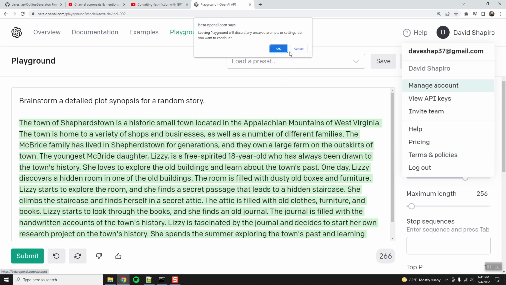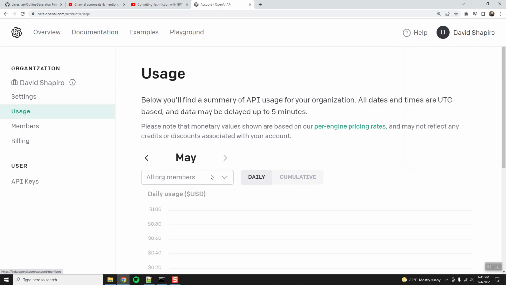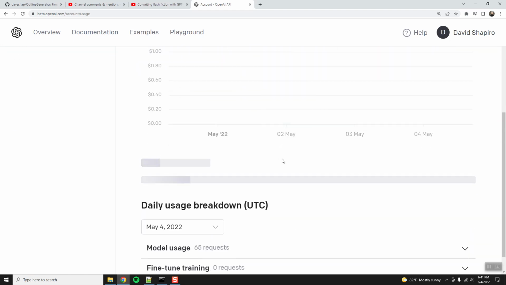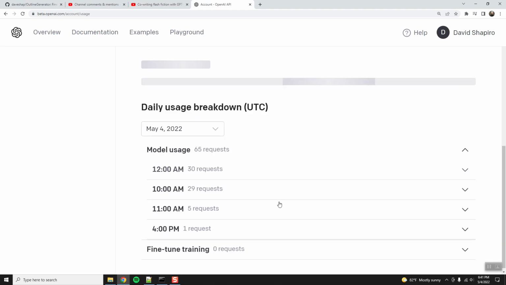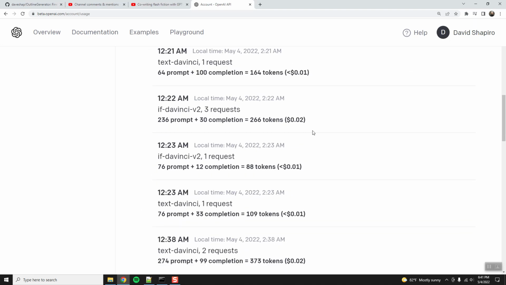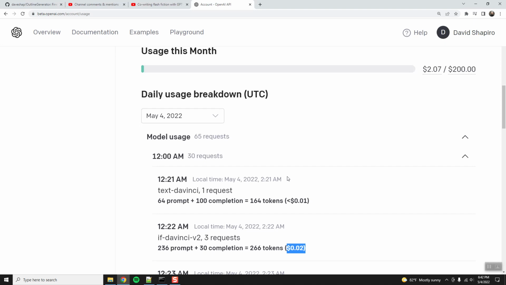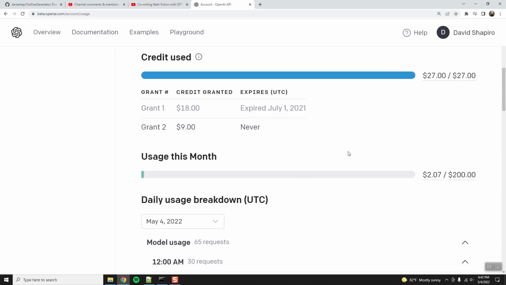am I doing? Manage account. Okay. Usage. This will take a minute to load, but this is stupid cheap. Because that was like 200 tokens. So yeah, that last one was 164 tokens, and it cost less than a penny. 266 tokens cost 2 cents. So, you know, if I generate 200 of these premises, it'll be about $1, right? And if you've been watching my YouTube channel this month, everything that I've shown you has cost $2. That is how cheap GPT-3 is getting to use.